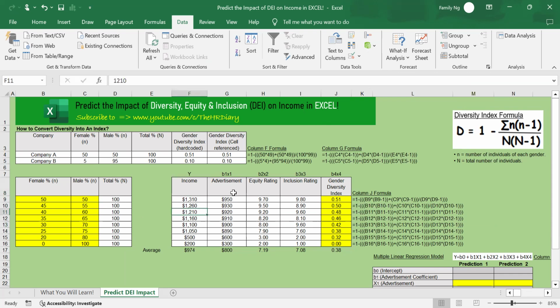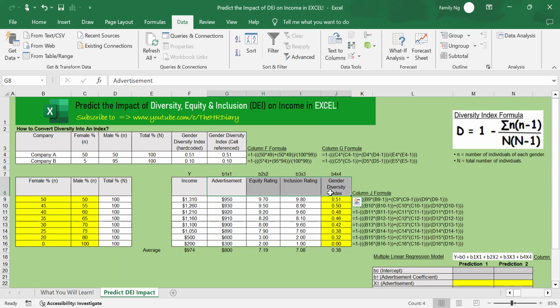Here, I want to predict the impact of advertisement, equity rating, inclusion rating, and gender diversity index on income. So my dependent variable is income. My independent variables are these four: advertisement, equity rating, inclusion rating, and gender diversity index.